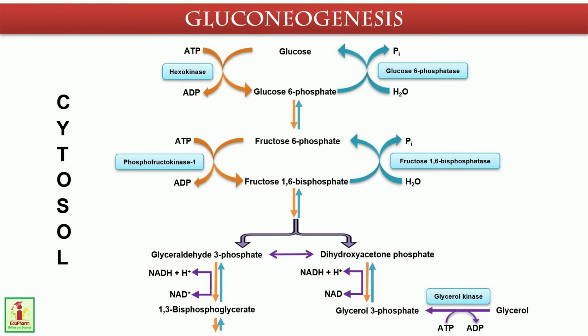Now some importance of gluconeogenesis. The brain and CNS, erythrocytes, testes and kidney medulla are dependent on glucose for a continuous supply of energy. Glucose is the only source that supplies energy to the skeletal muscles under anaerobic conditions.